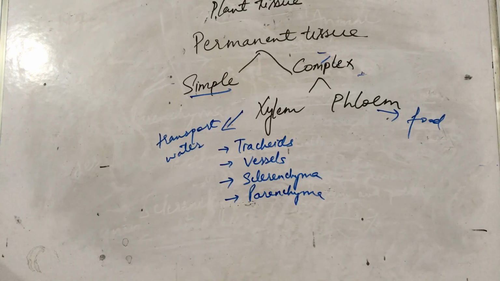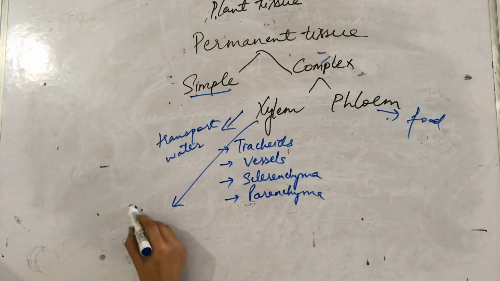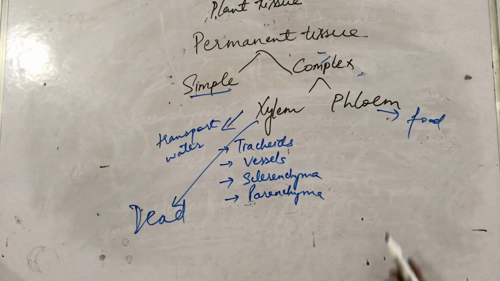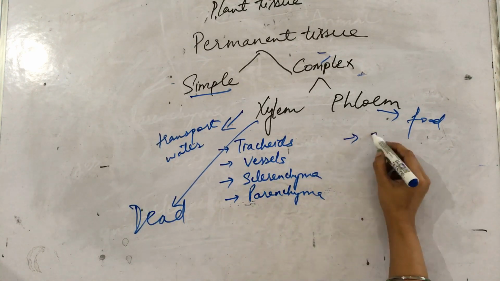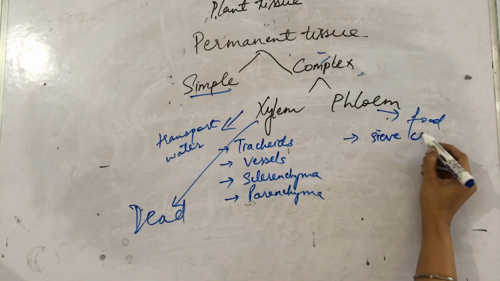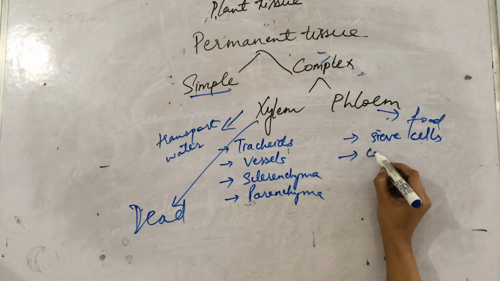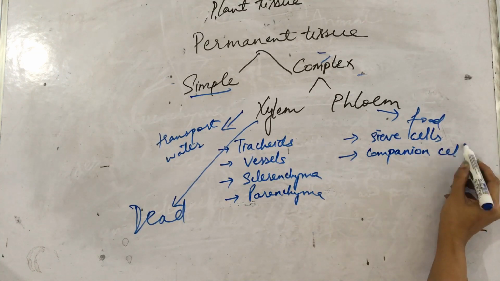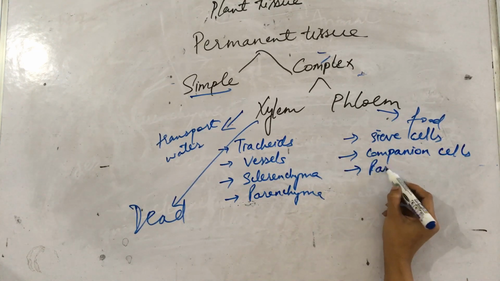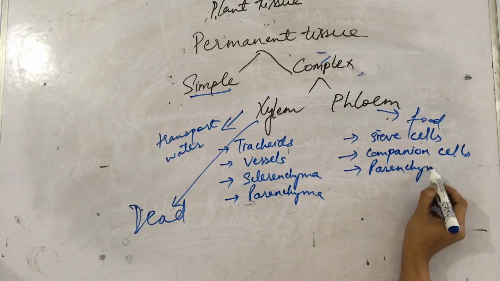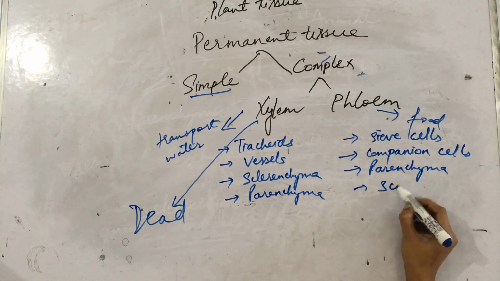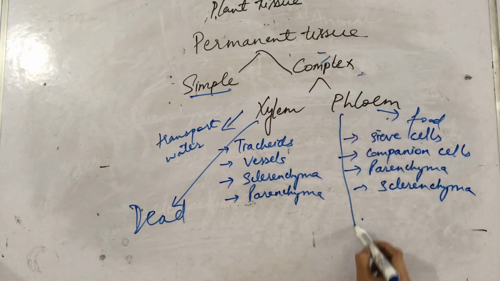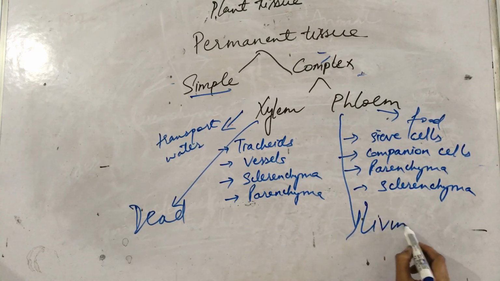Also remember that xylem is known as dead tissue, made up of dead cells. Phloem is made up of sieve tubes or sieve cells, companion cells which help the sieve cells, parenchyma, and sclerenchyma. And phloem is known as living tissue.